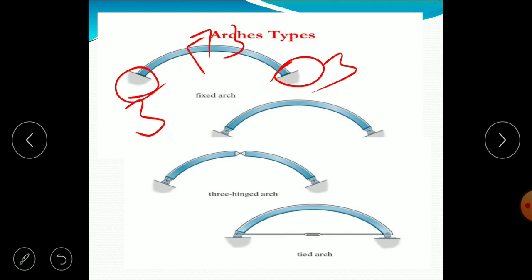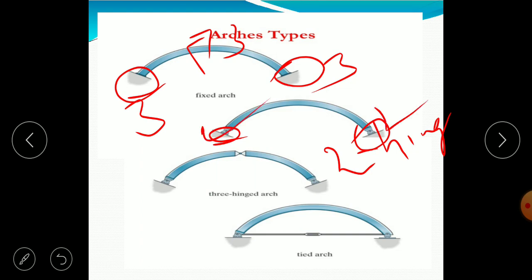Here if you observe, this one is a 2-hinged arch, because this is a hinge, this is a hinge. Hinge means 2 reactions each. We have 4 reactions, 3 equilibrium equations. Indeterminacy 1. And this is a 3-hinged arch.